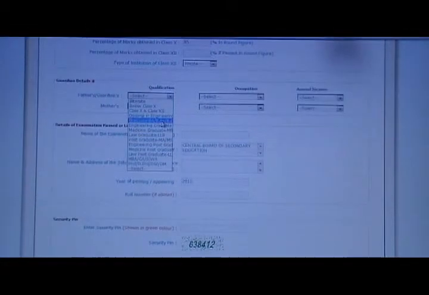Completed the academic details. Then we are getting into the guardian details, where you need to mention your father's name and mother's name along with their occupation and annual income. Since my father is a graduate, I'm mentioning graduate, and my father's occupation is business, so I'm clicking this business. And annual income, my father's income is 4,20,000 as per last year, March 2011.